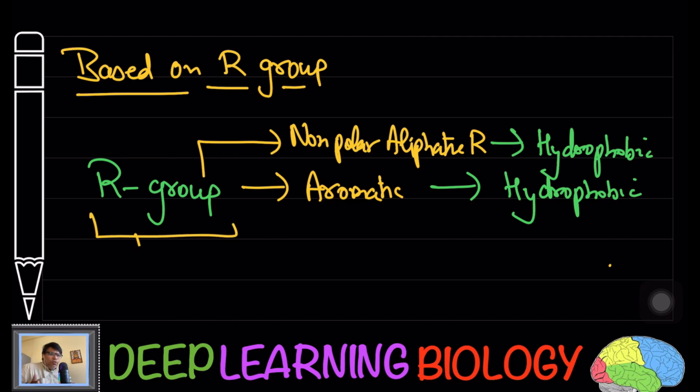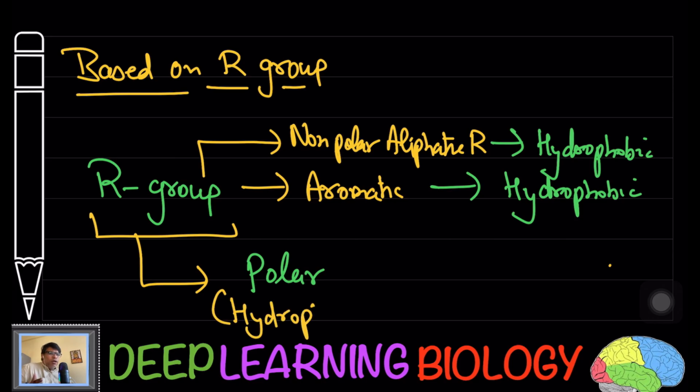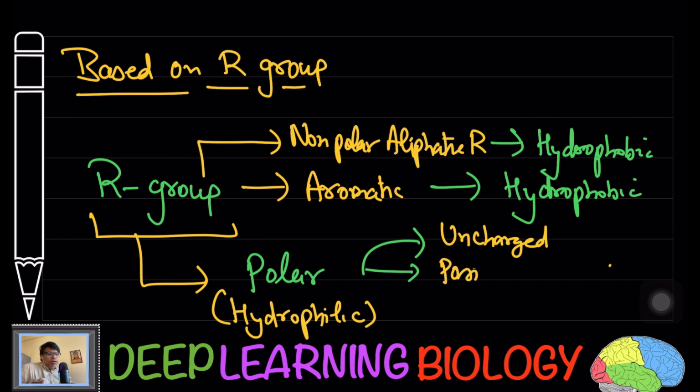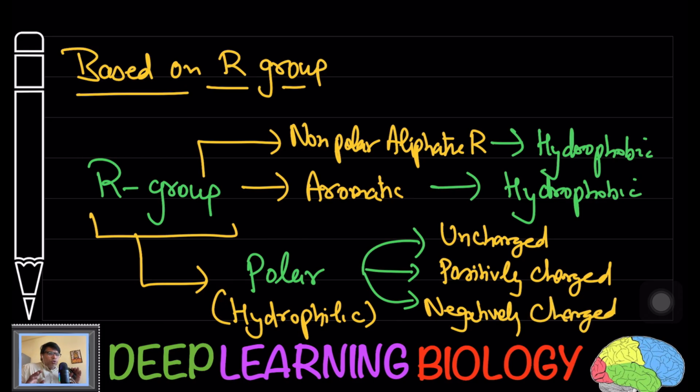Yes, based on R group, you can have the polar. And you know polar amino acids are hydrophilic, and the polar ones can be further classified such that in one condition the functional group is uncharged. Yes, there can be positively charged or negatively charged. So based on R group, you are going to see this classification. We are going to discuss each one by one.